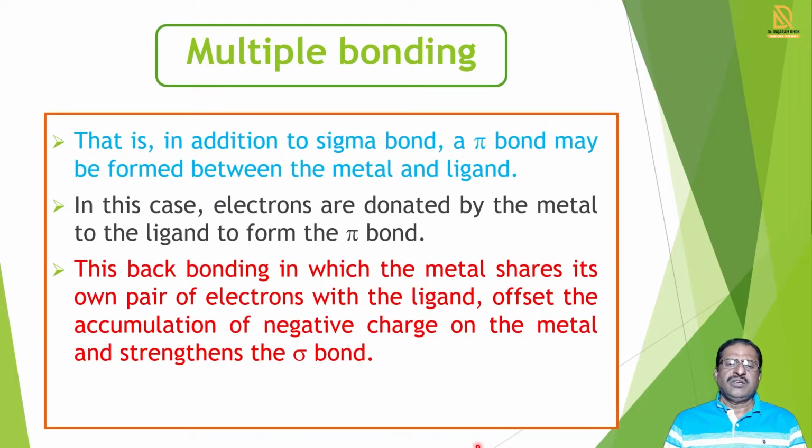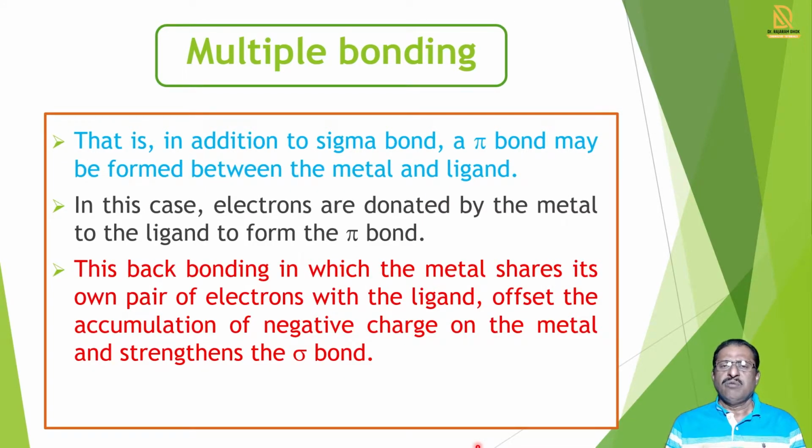Means he observed that in addition to the sigma bond, a pi bond may be formed between the metal and ligand. In this case, the electrons are donated by the metal to the ligand and form a pi bond. We have seen that in the formation of the sigma bond, the electron pair of the ligand is donated to the metal.